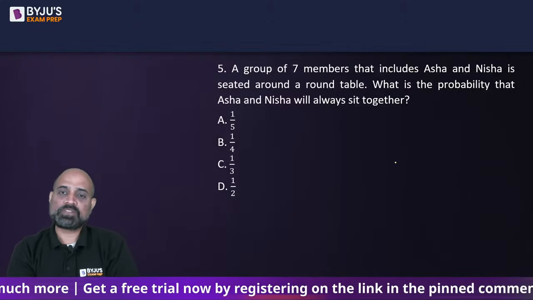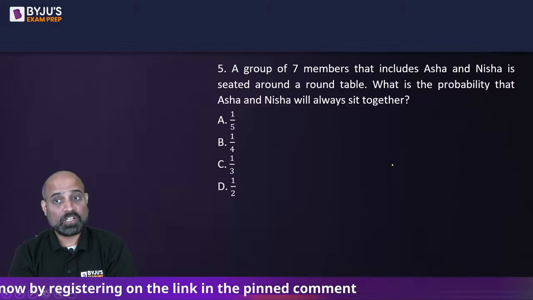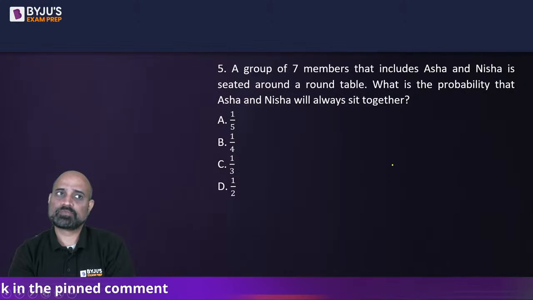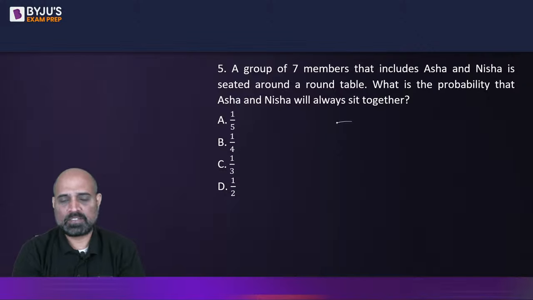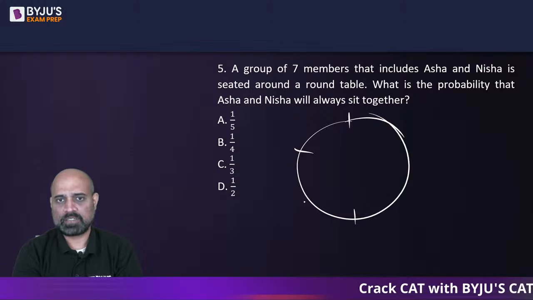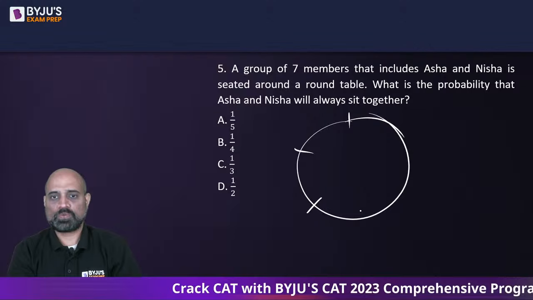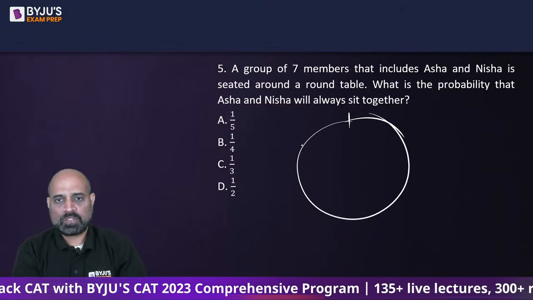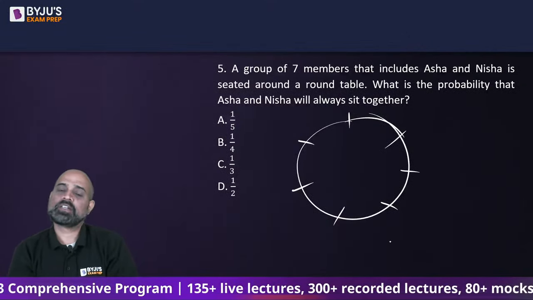Next. A group of 7 members that include Asha and Nisha is seated around a round table. What is the probability that Asha and Nisha will always sit together? Okay. So what I will do is simple, मैं एक table बना लूँगा and I'll place 7 people are there, right? Okay. So 1, 2, 3, 4, 5, 6 and 7.